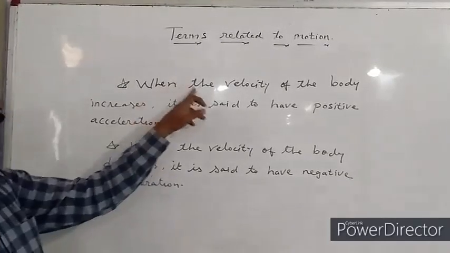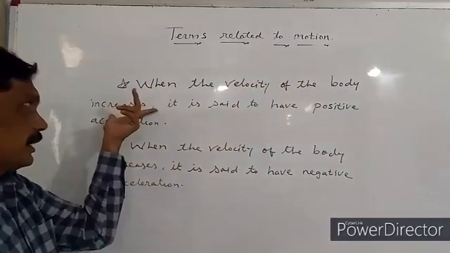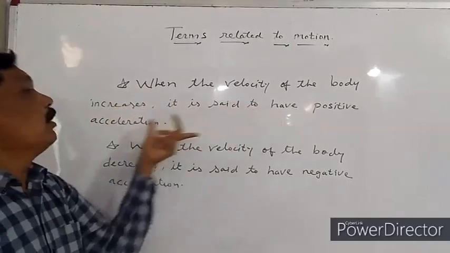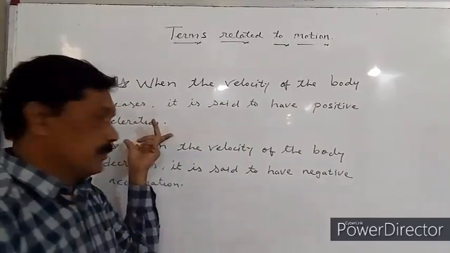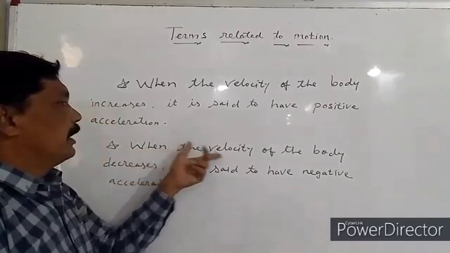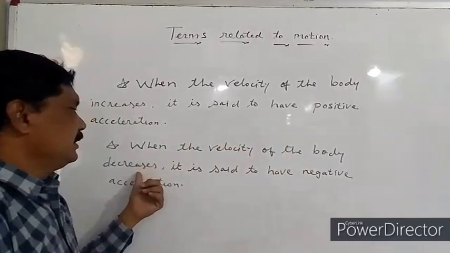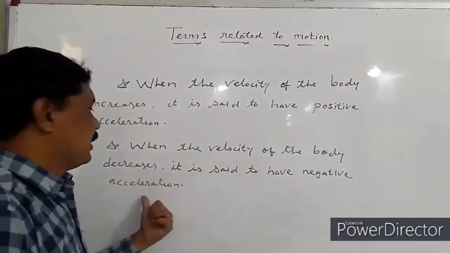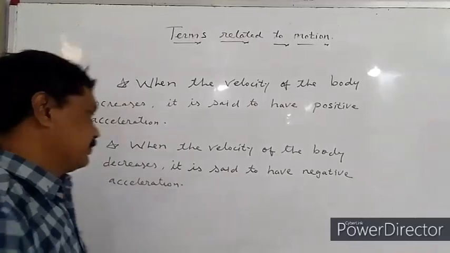Again, when the velocity of the body increases, it is said to have positive acceleration. When the velocity of the body decreases, it is said to have negative acceleration.